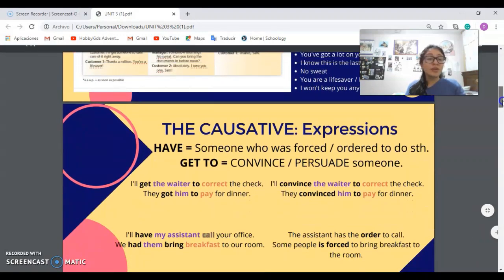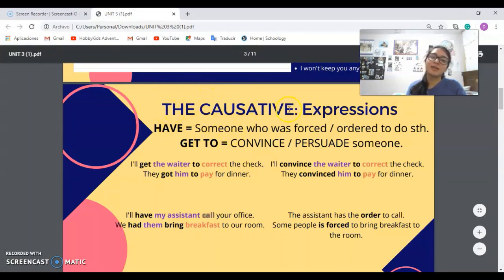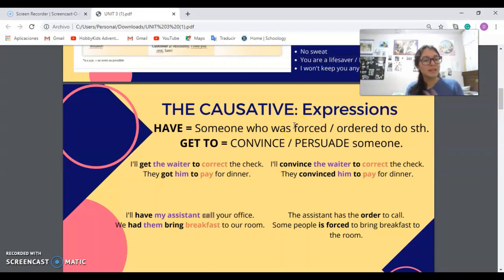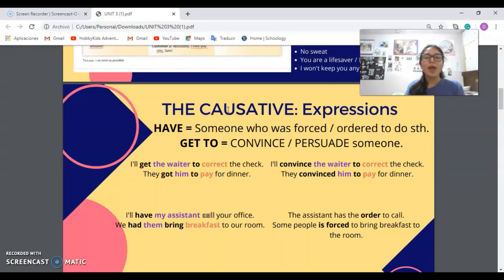Then Unit 3 also introduces the following grammatical point, which is called the causative. There are some expressions that use the verbs have and get to, but there's a difference. Have is used to express that someone was forced or ordered to do something. And on the other hand, get to is used to express that you convinced or persuaded someone to do an activity.